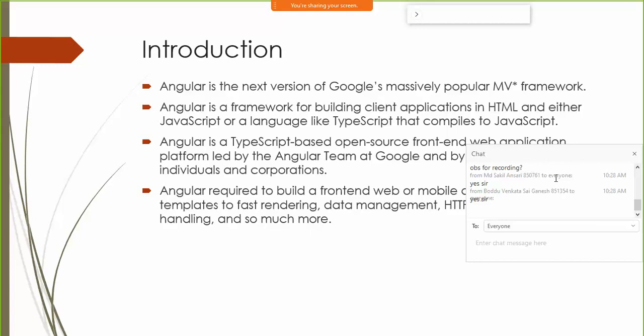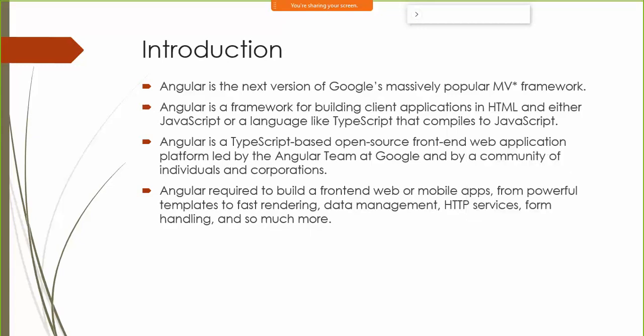And not just creating the HTML pages and all. With Angular you can do different things, like you can take care of rendering the content. You can take care of something called as data binding. You can take care of things like form handling, event handling. Fine. And managing various services, doing things like dependency injection.